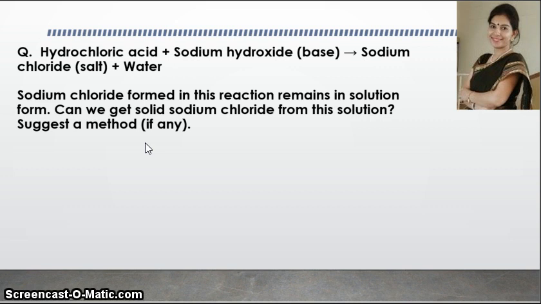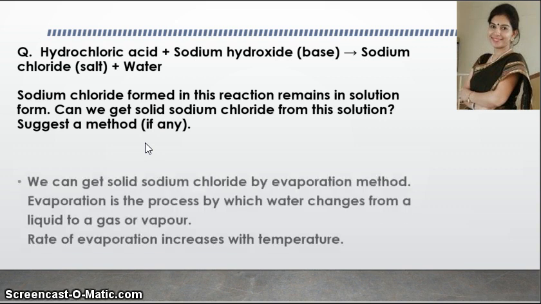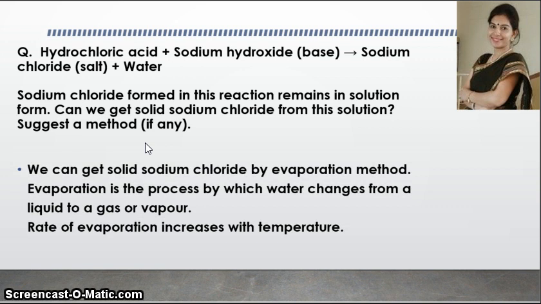So science is correlation. Whatever you are learning, you have to correlate it with your previous knowledge. So we can get solid sodium chloride by the evaporation method. Evaporation is the process by which water changes from a liquid to a gas or vapor. And we know that the rate of evaporation increases with temperature.